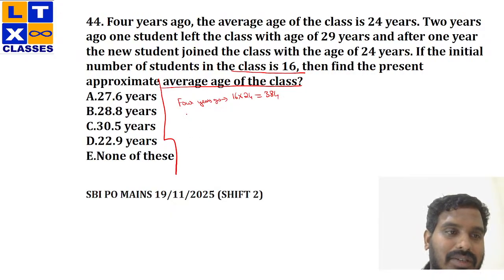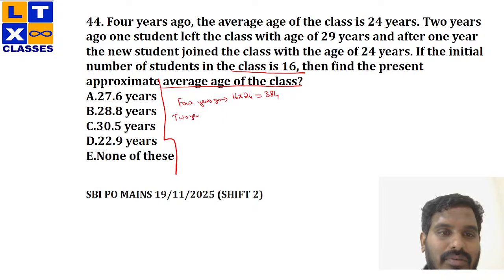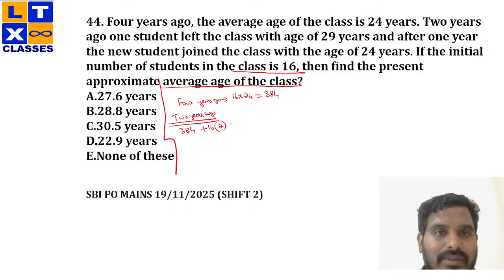Now this is 4 years ago. Now what if I have to make it 2 years ago? That means from minus 4 I'm getting back it to minus 2, right? So I need to add 2 for the total. That is, for this 384 I need to add 2 years for all the 16 members, right?